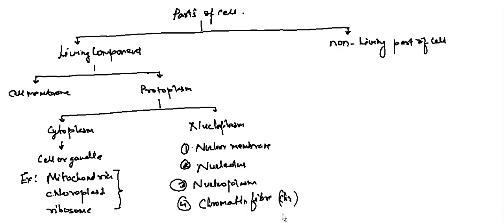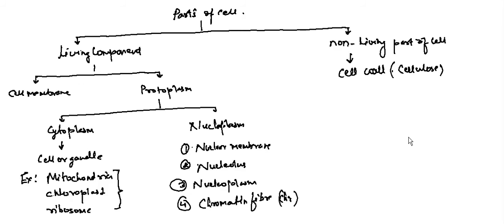Besides this, we have a non-living part of the cell also, that is your cell wall. That is the main thing which is dead in nature. So the cell wall is made up of cellulose, which is dead in nature. It is made up of cellulose.